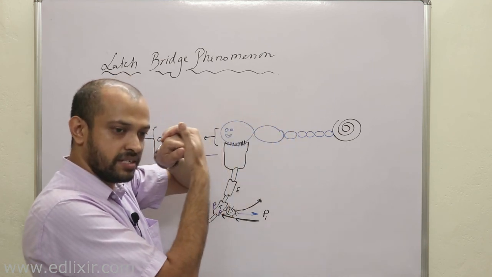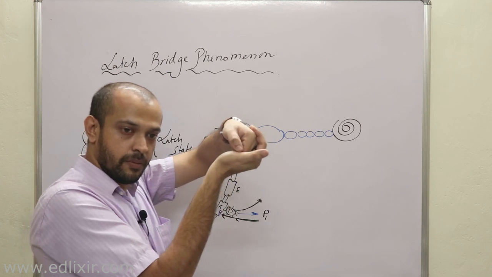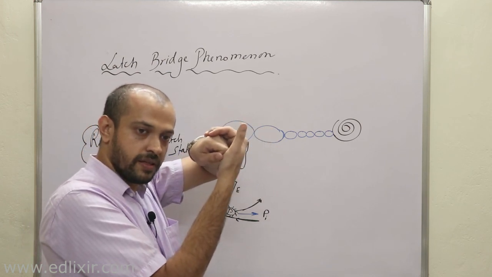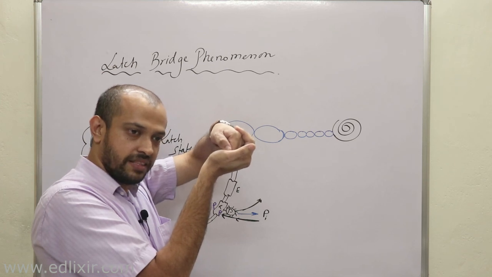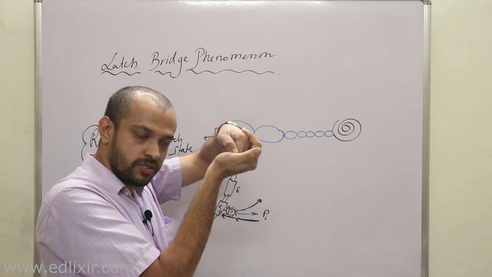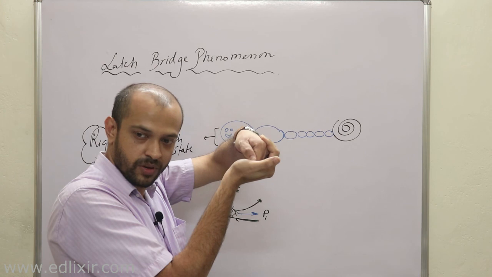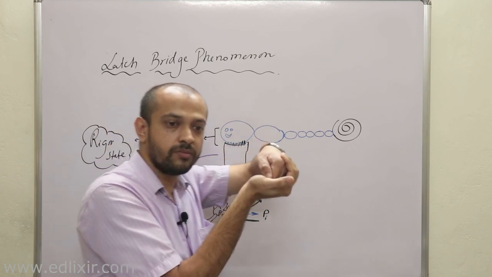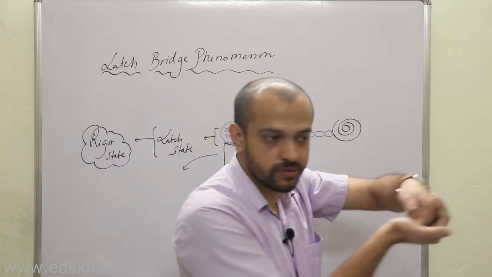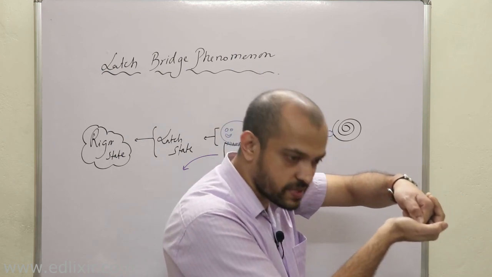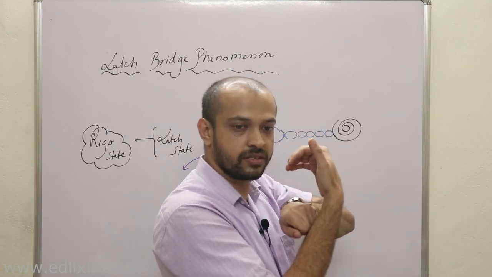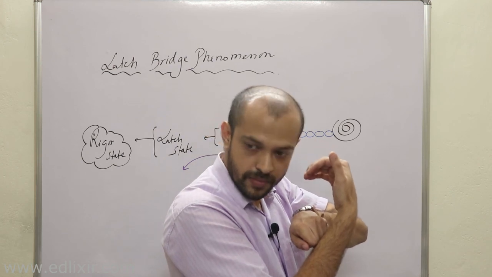Before myosin provides the force, it goes into latch state. That means a huge tension is now generated in the muscle, which is useful for your sphincters, for multi-unit smooth muscle.